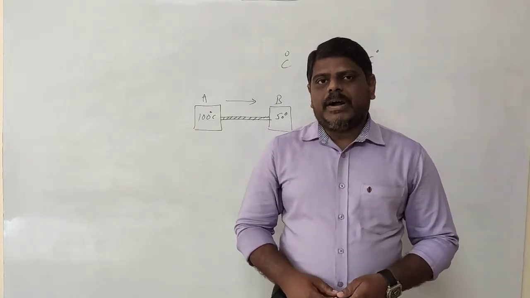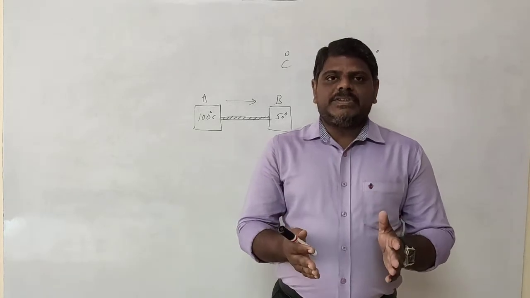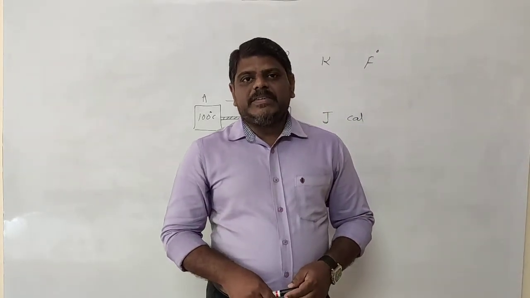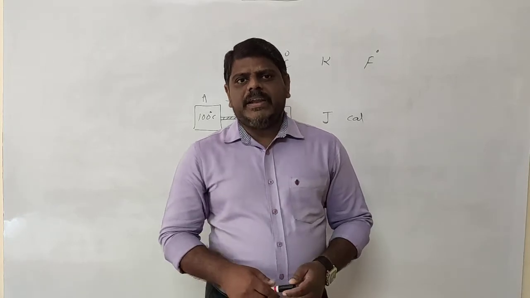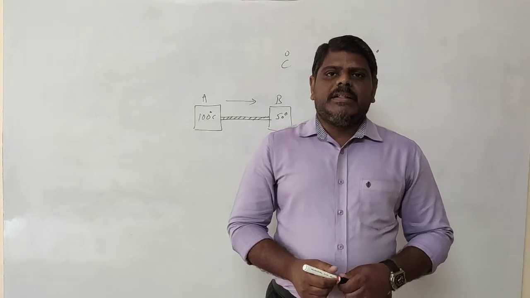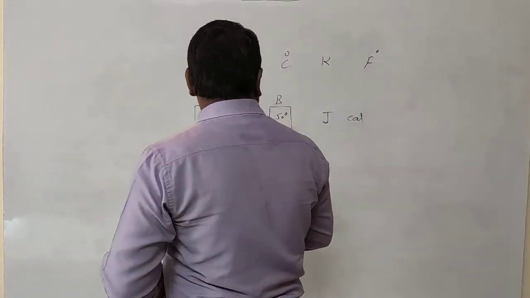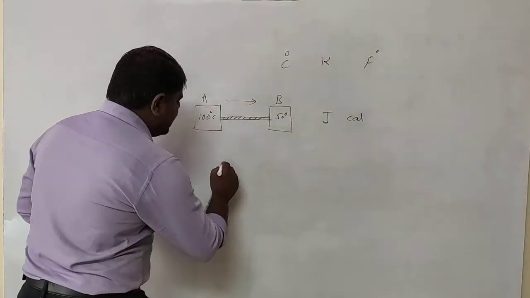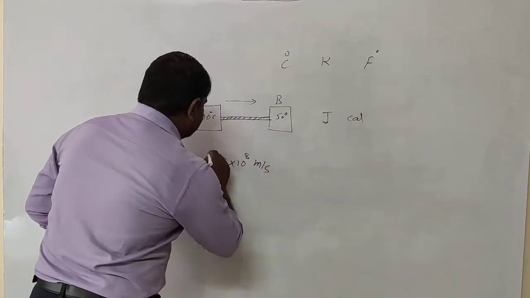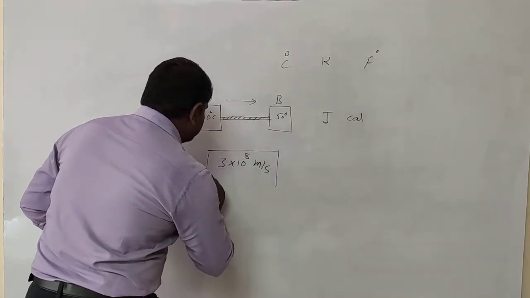Okay, in the radiation method, the heat energy will transfer in the form of electromagnetic radiation. Do you have any idea what the velocity of electromagnetic radiation is? The velocity of electromagnetic radiation is equal to the velocity of light, that is 3 into 10 to the power of 8 meters per second. This is the maximum speed.